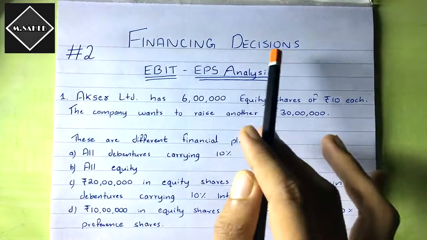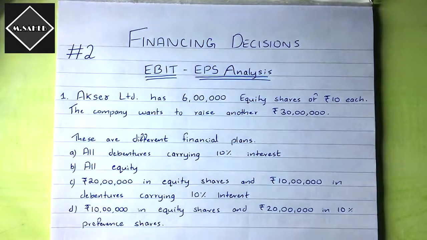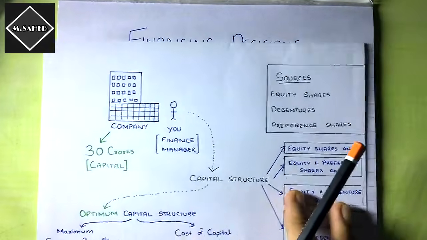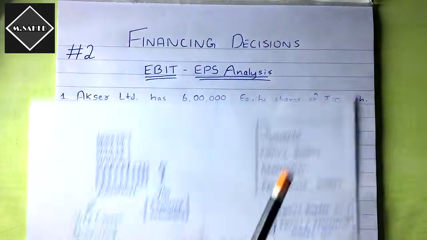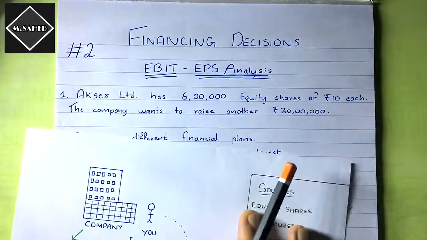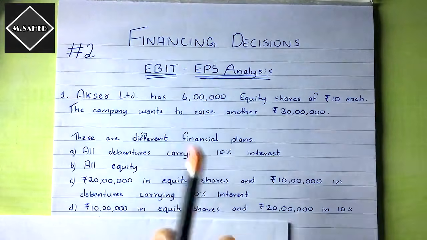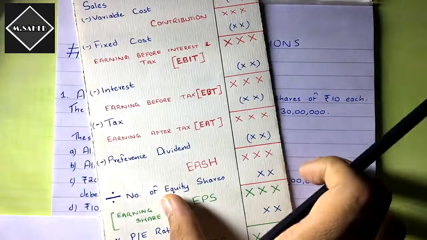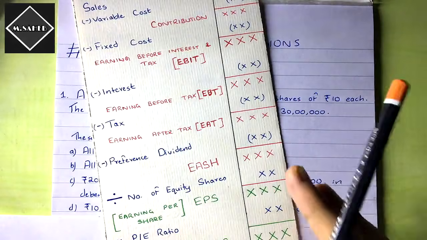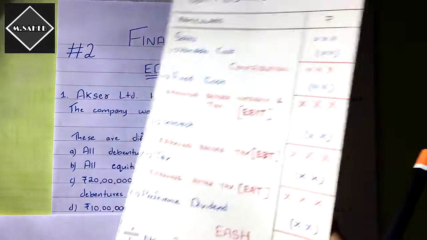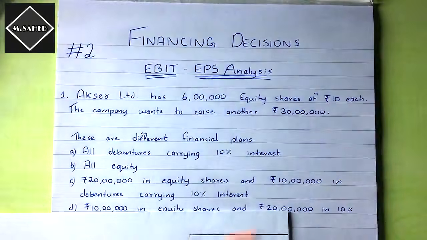What is meant by financing decision, what is meant by capital structure, and we have taken this example also. This example is very helpful to understand the concept of this chapter. And we have seen the format of EBIT-EPS analysis also. This format is also very important. You have to understand this format. Fine. So we have seen this format and we have discussed the capital structure.